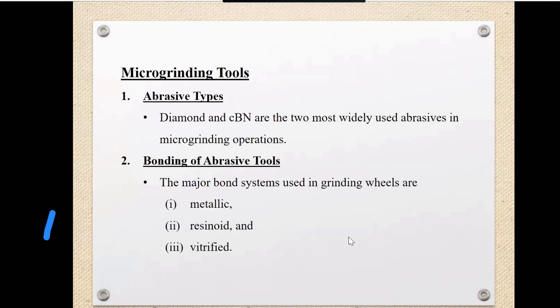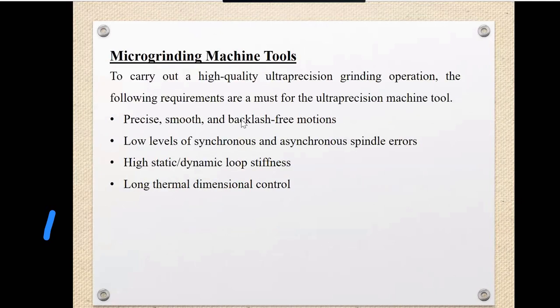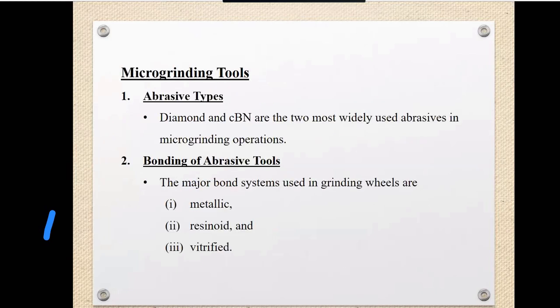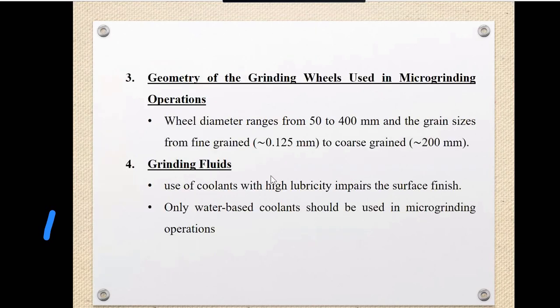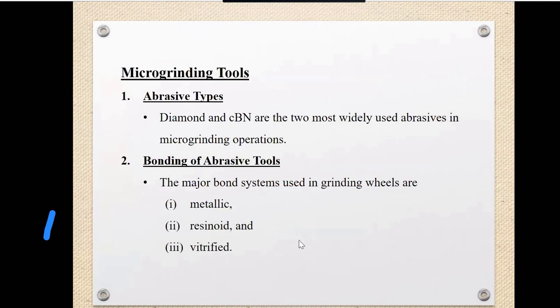So this was about the micro grinding machine tools. Now we will discuss the micro grinding tools. That includes, first, the abrasive type. What should be the abrasive type in the micro grinding tool? What should be the bonding of that abrasive? What should be the geometry of the grinding wheels used in the micro grinding operation? What should the grinding fluids be, and what will it depend on? So this is about the micro grinding tools.